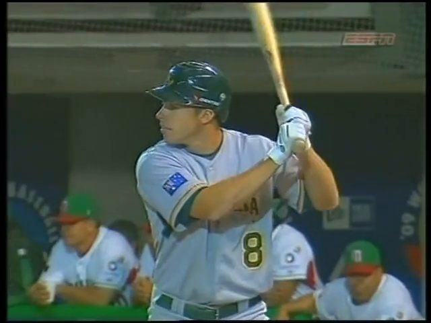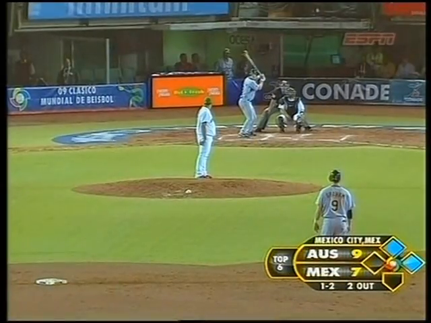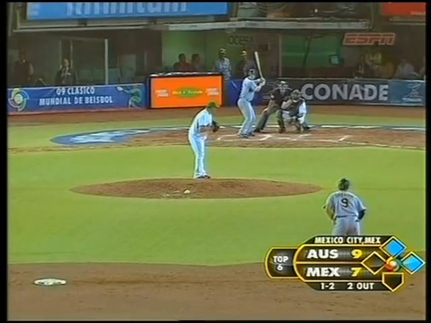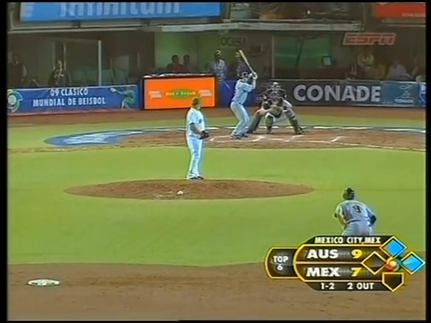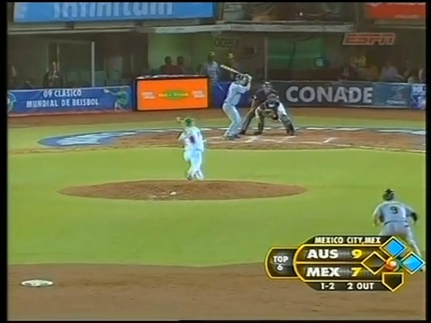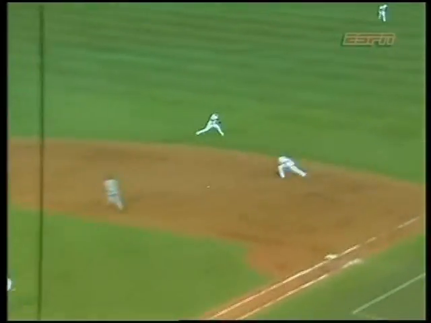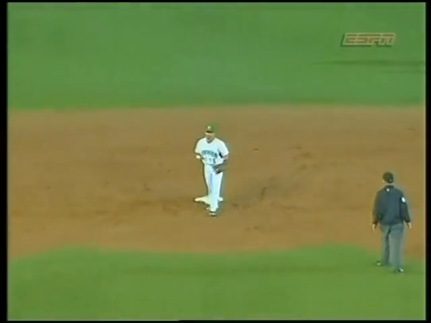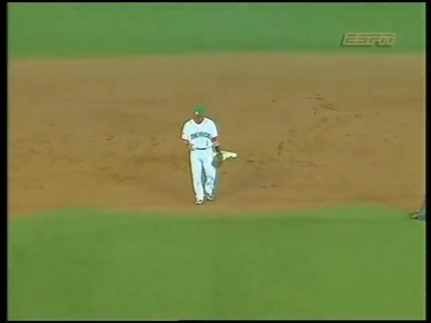Take the extra base and score from second base on base hits. Runner at second base now is Andrew Graham. James Beresford is at first. Count is 1-2. Outfield straight away for the left-handed hitting Olchin. And he grounds it in the hole off the glove of Gonzalez. Another run will score. On his way to third base is Beresford. It is now 10-7 Australia.